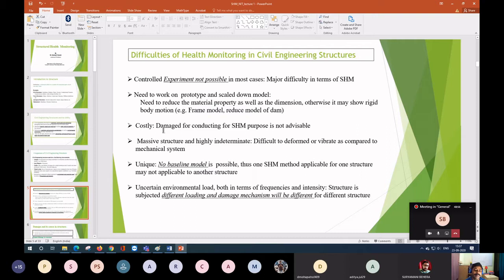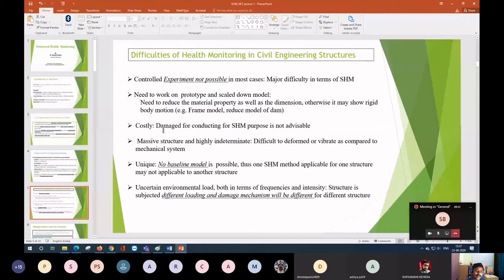We should try to avoid it, because the structure is already subject to damage due to environmental degradation, impact, different types of loading, and age. Already the strength of the structure is reduced. If you cut a sample from the original structure, that may lead to much more deterioration of the health of the structure. So basically, we should avoid destructive methods and try for non-destructive evaluation.